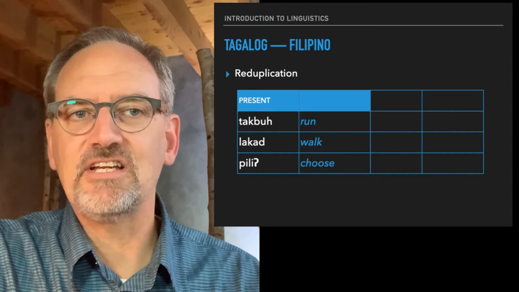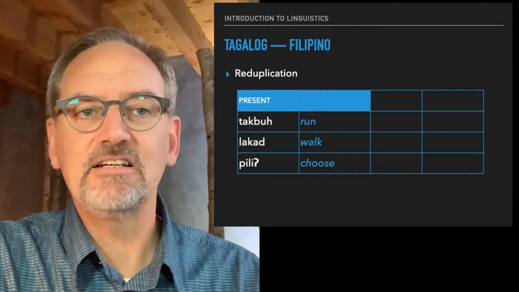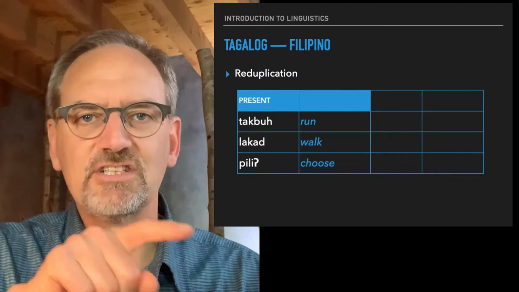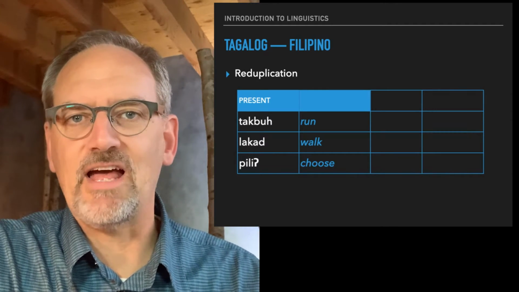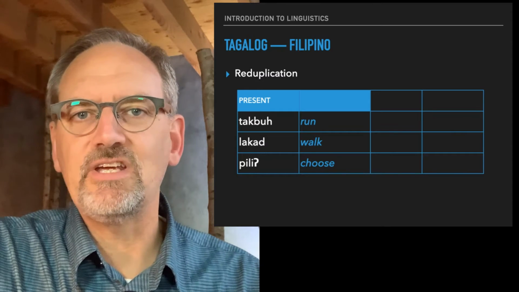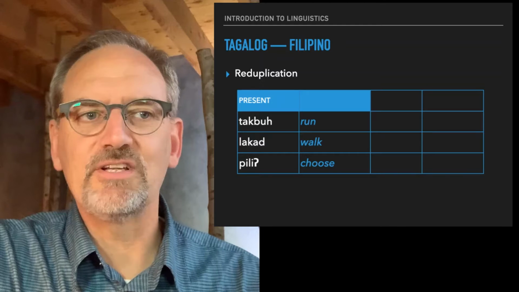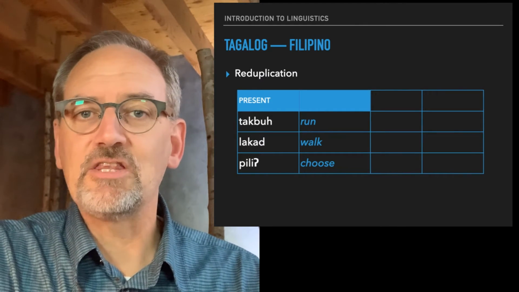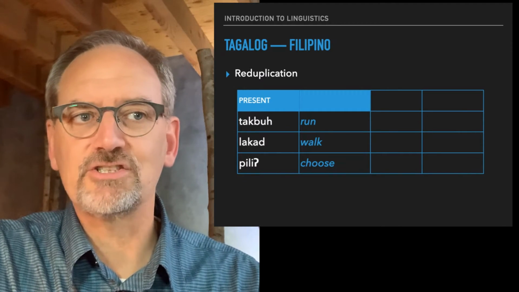Reduplication can be seen in words like takbu, meaning run, lakad, meaning walk, and pili, meaning choose. This question mark without the dot on it, we'll come to that when we study phonology and phonetics, but it's basically the sound you hear in the middle of uh-oh. So it would be pili. In the present tense, the forms of these verbs are shown here.